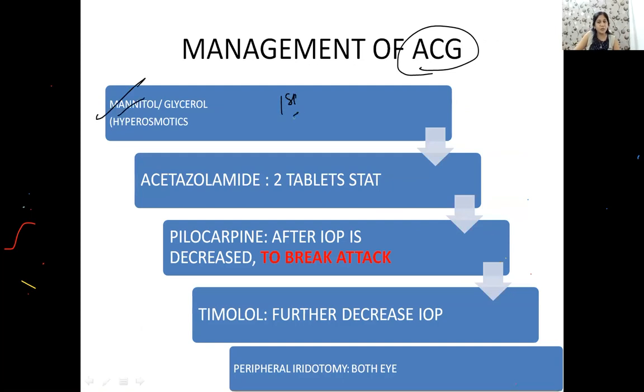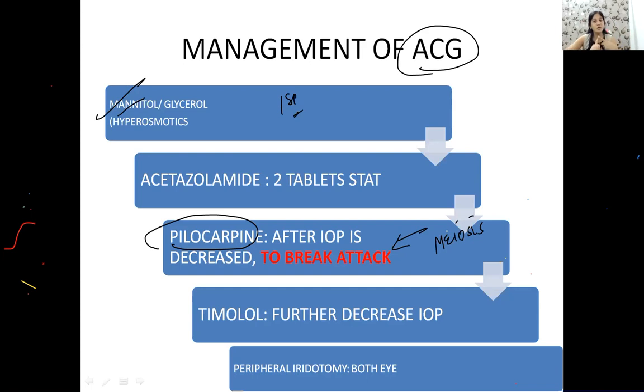ठीक है? I won't say this is the drug of choice. Why not? First, you control the IOP, but the drug of choice remains pilocarpine. Why? Because pilocarpine is the one which breaks the attack because it induces miosis. Okay? Look at the way the question is being asked. ठीक है, जब आपको क्वेश्चन का पूछने का मतलब समझ में आएगा तभी आप आंसर कर पाओगे. Don't just rattle off the things here. Okay? Cramming is not important. It's not worth it. ठीक है?